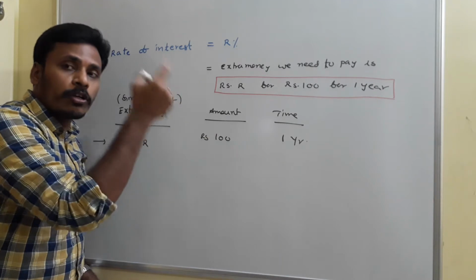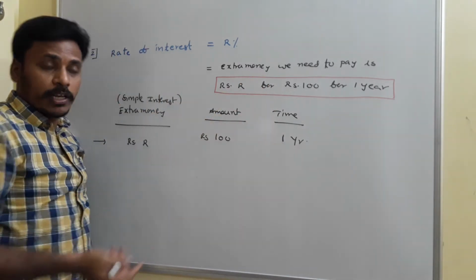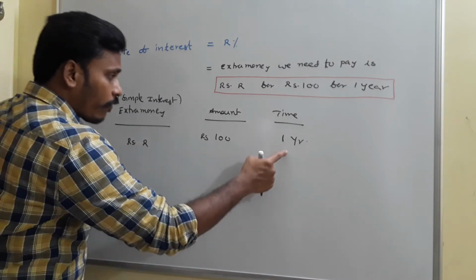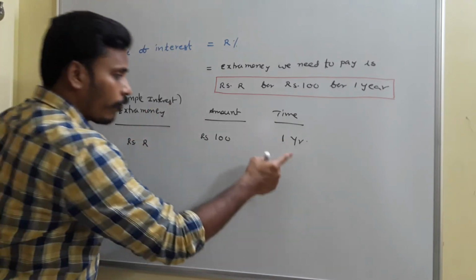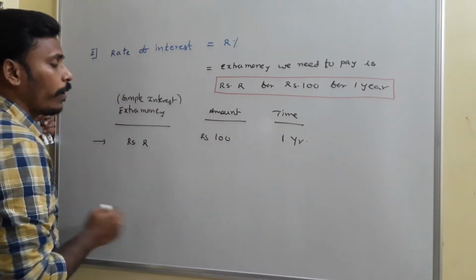If you raise the amount, you need to pay more extra money. If you raise the time, then also you need to pay more extra money. First of all, I will raise the time. For 1 year, I need to pay R rupees. For 2 years, I need to pay 2R rupees. For 3 years, I need to pay 3R rupees.